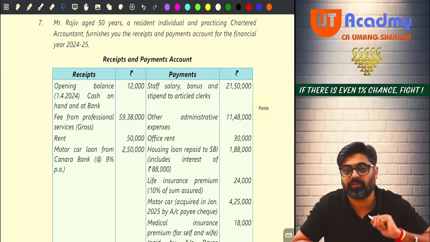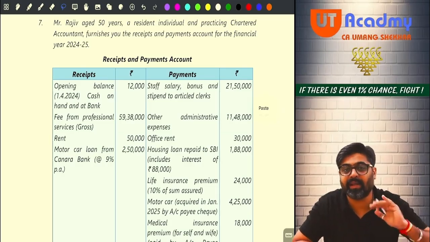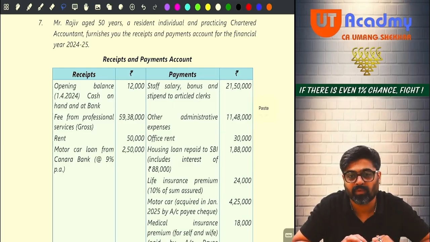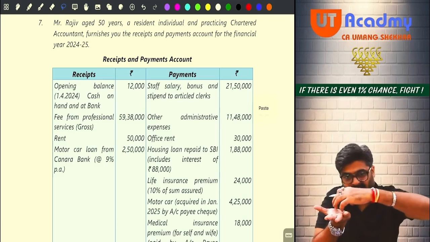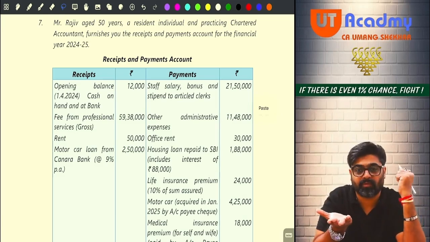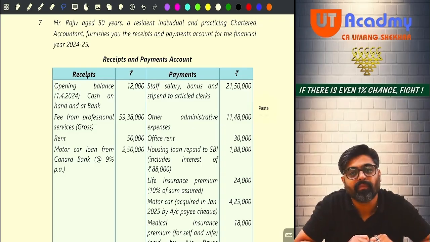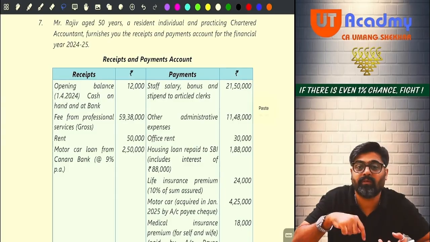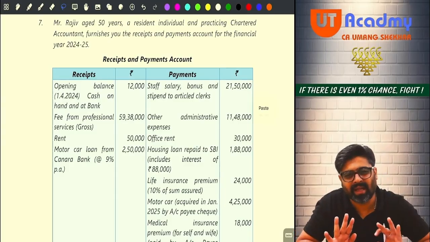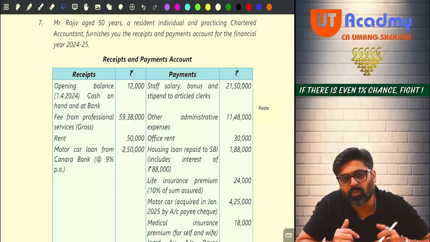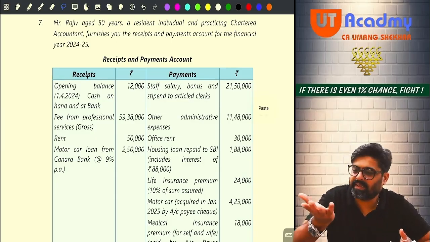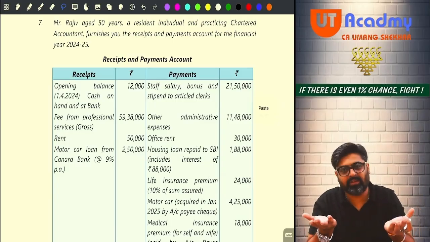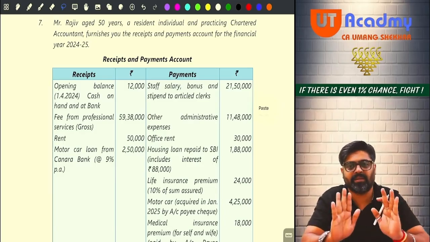Receipt and payment account is given. Under the receipt and payment account, if you will see, you will not be having any profit amount. So you will not be able to fetch your PGBP profit out of your profits because profits are not given. So if profits are not given, you will not be able to apply indirect method. You will have to apply which method? Direct method. So under the direct method, the solution becomes more easy. We just take my PGBP incomes and we just take the PGBP expenses, we add and less and we directly get the PGBP income. Final.